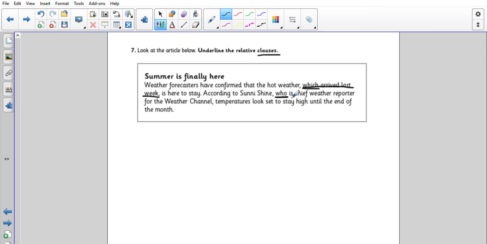Similar to when you're using parenthesis, relative clause, oh, sorry about that, I'll rub that out. Relative clauses can also be used as parenthesis. Okay, so these have used commas to show the parenthesis. They are your relative clauses. Well done if you got those right.